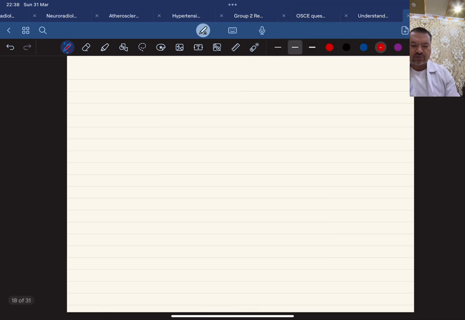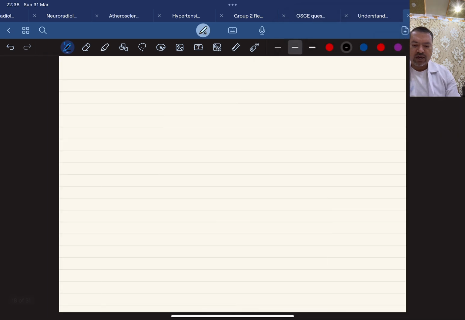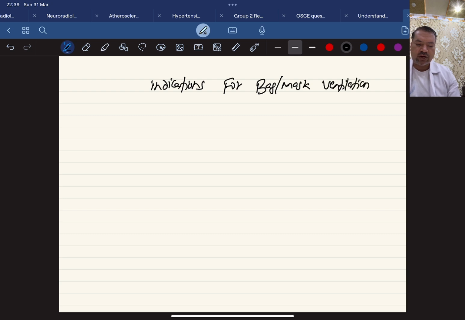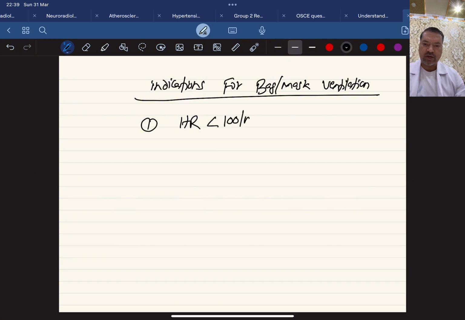The indications for bag and mask ventilation are, favorite question, okay? Number 1, when the heart rate of the newborn is less than 100 per minute. This is an important question. Number 2, when there is cyanosis, the baby is completely blue all over.